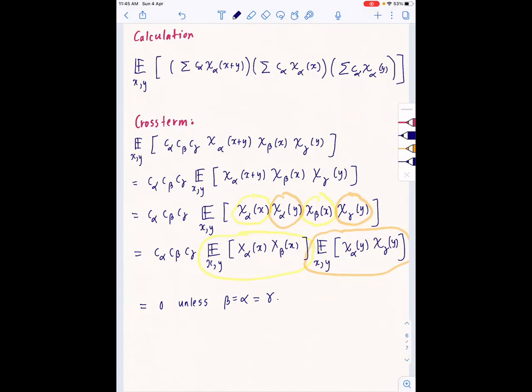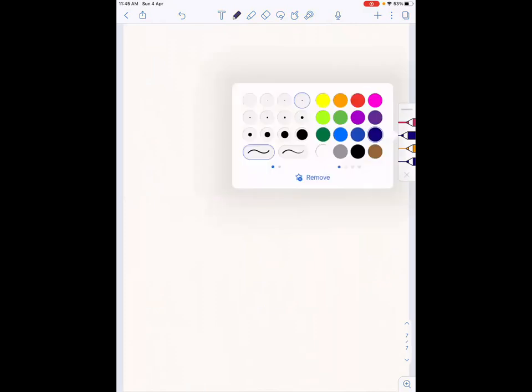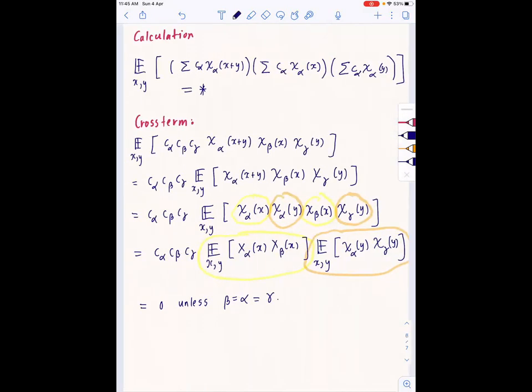Okay. So now this expression, let me just call it star. We know that the cross terms are 0 except when they are all chosen from the same character. So what we get is star equal to, let me copy it just to make it clear.